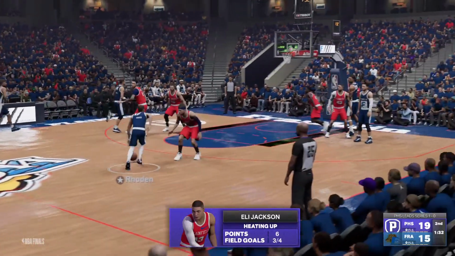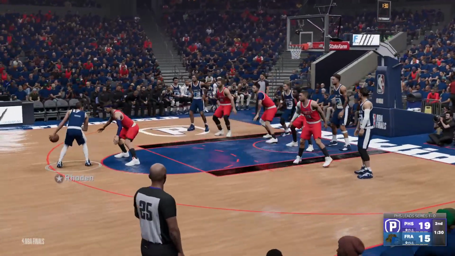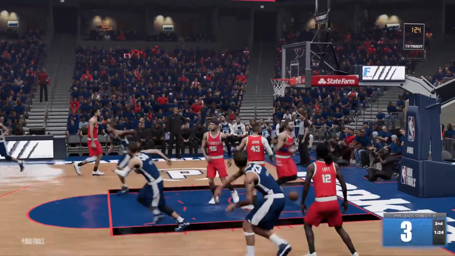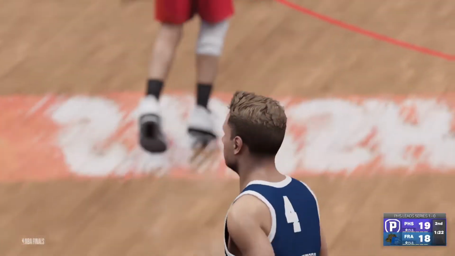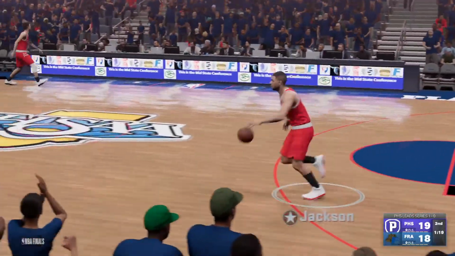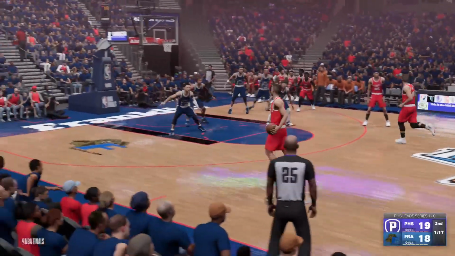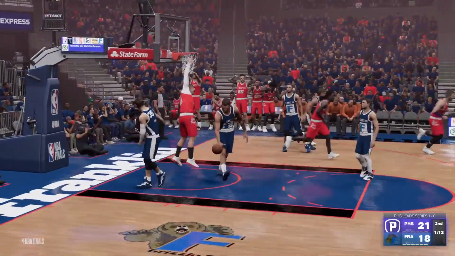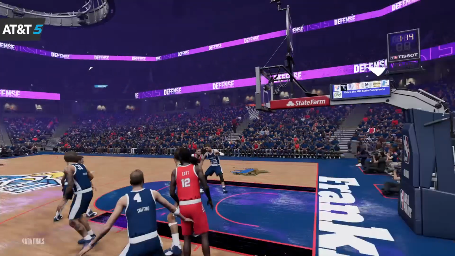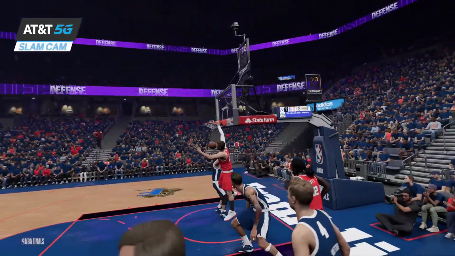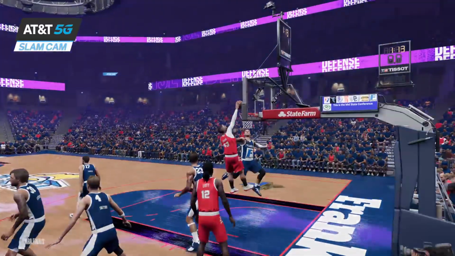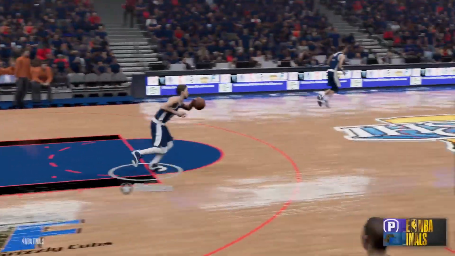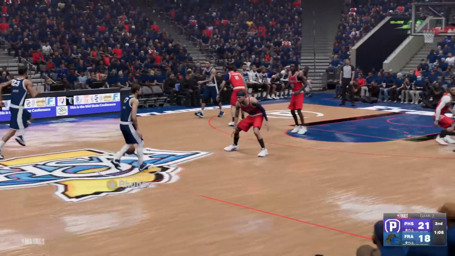Jackson is heating up tonight. 6 points already. Here's Roden. Back to Swafford. Swafford for 3. How about Swafford going off tonight? Here's Jackson. Jackson slams it in. Oh, he just ran up on Rock Hill and dunked it on his head. Eli Jackson showing off his skills.